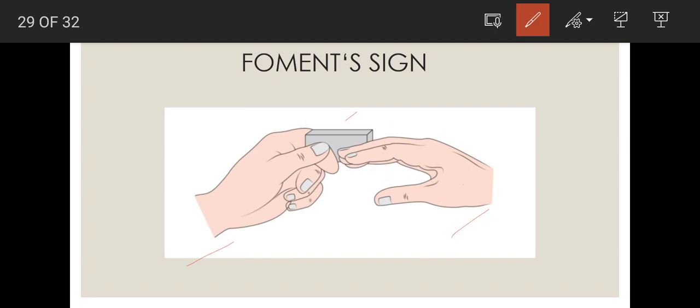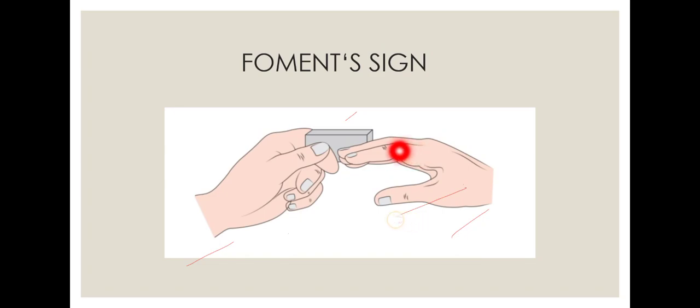The doctor will pull, and the patient should grasp, so the doctor will feel some resistance. You can try it at home: keep a paper between two hands, pull the paper with one hand, and feel the resistance with the other. This is very important, I forgot to say: the patient should hold the paper only between the index finger and the thumb.